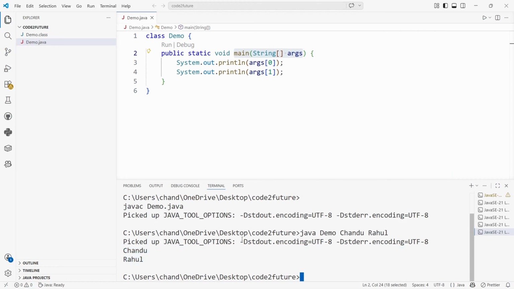The definition is, args is an array of type String which is in the main method, and it is used to execute the command line arguments. The terminal is the command line. Java is the programming language, Demo is the file name, and Chandu and Rahul are command line arguments with index 0 and 1. By this, I think you have understood what command line arguments are and how to execute them. I hope you understood this lesson.